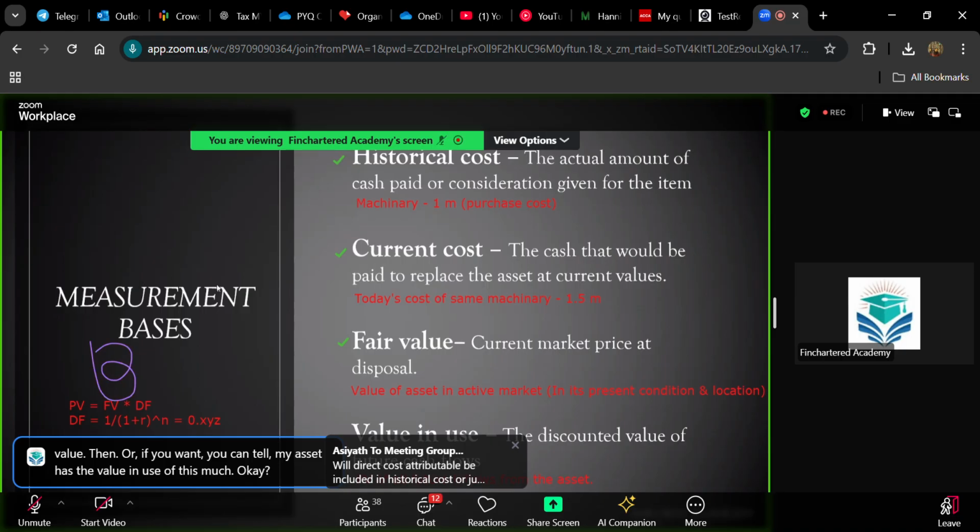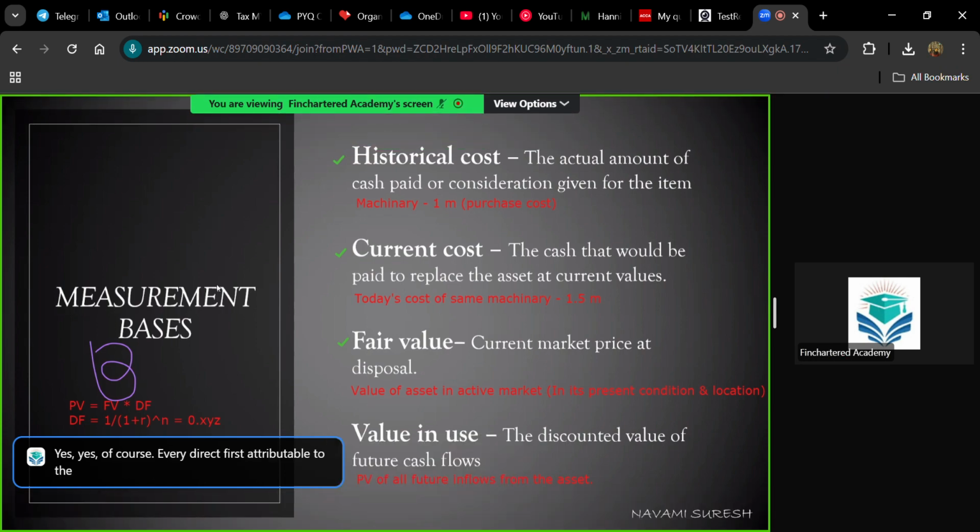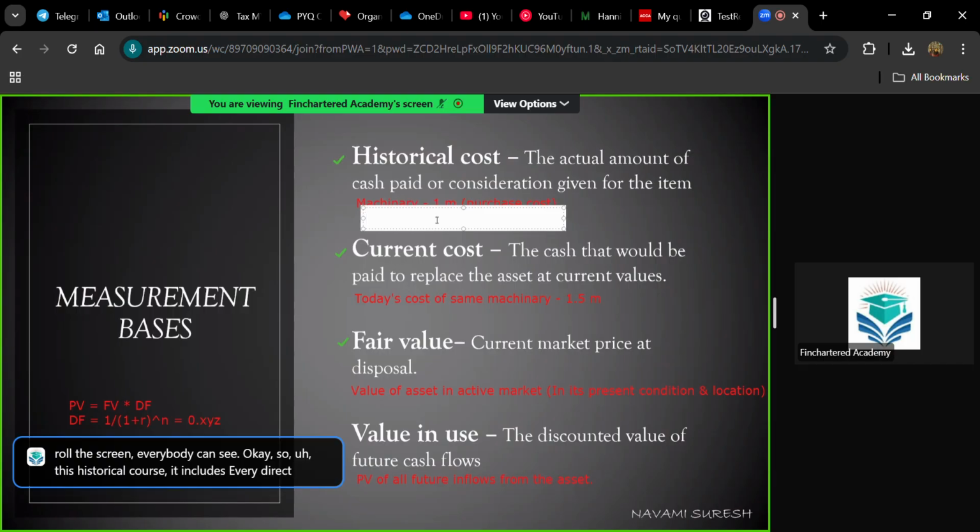Will direct cost attributable be included in this? Yes, of course. Every direct cost attributable to the purchase will be included here. Okay. Every direct cost means... Harsh, please don't draw on the screen. Everybody can see. Okay. So this historical cost includes every direct cost related to purchase.